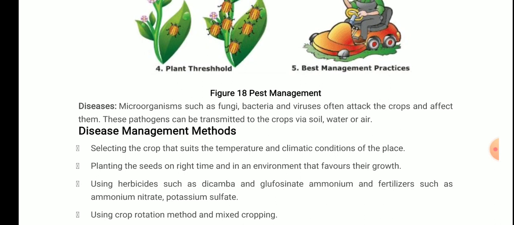Clear? So these were the three: crop production management, that is, how to protect your crops from pests, weeds, or diseases. I hope it is clear to all of you.